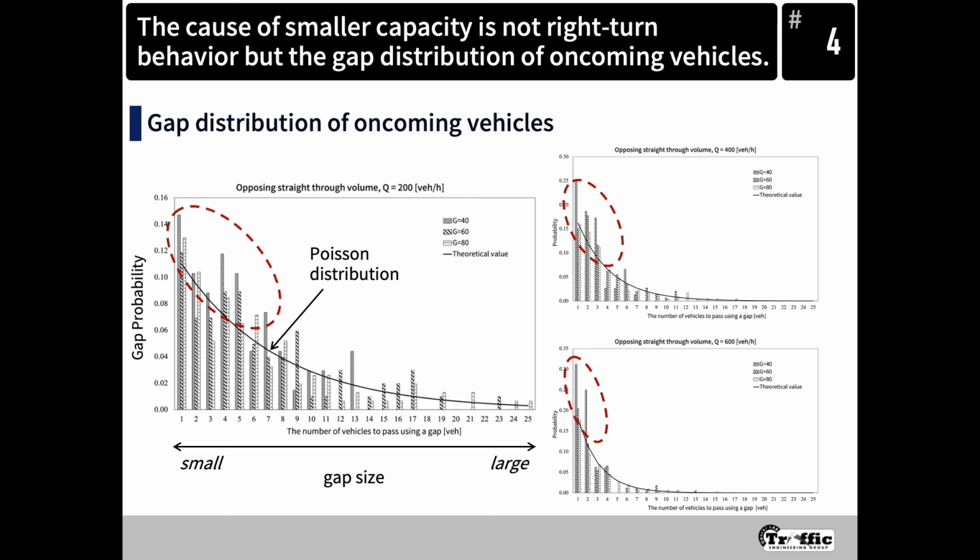Anyway, the cause of the problem is not the behavior of right-turn vehicles itself, but the gap distribution of oncoming vehicles. In other words, we can conclude that there are no problems about the behavior of right-turn vehicles in SUMO.